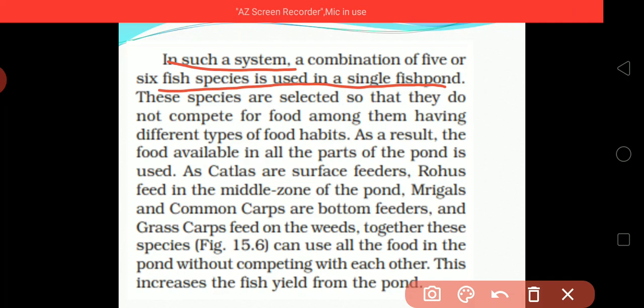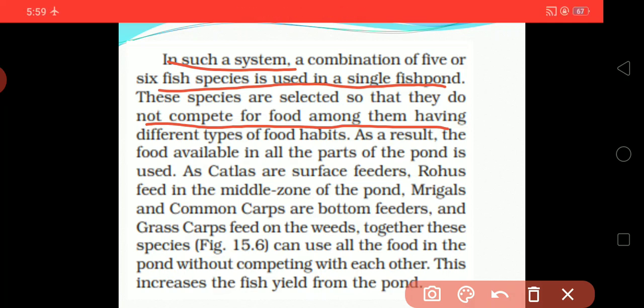The species are selected so that they do not compete for food among them, having different food habits. All of them will need different food sources, and if we give that food to them, they do not compete with each other, and all of them will get the food they need in its proper amount.